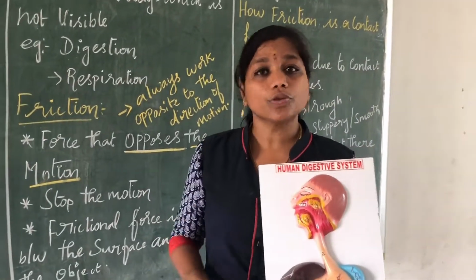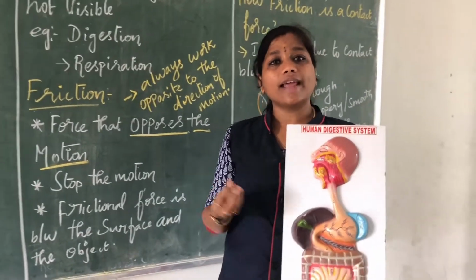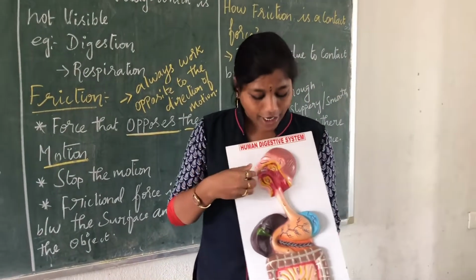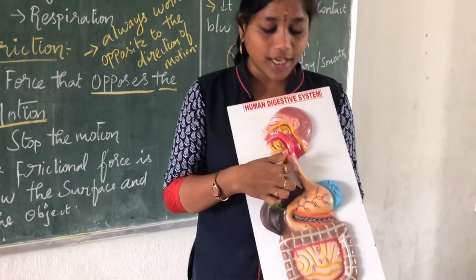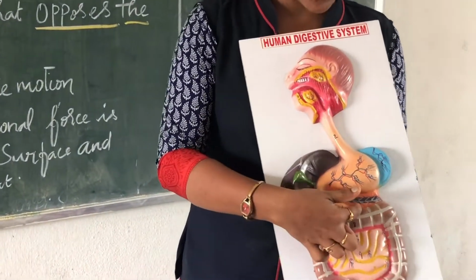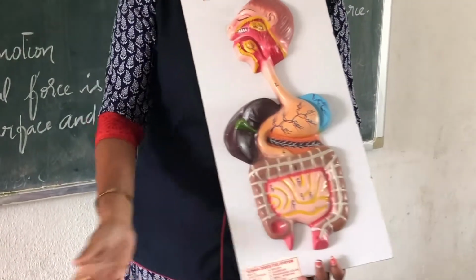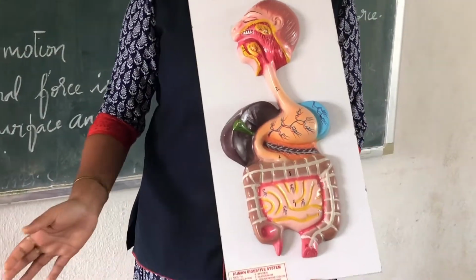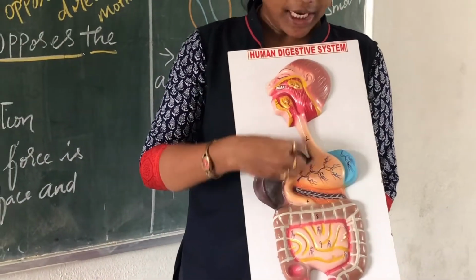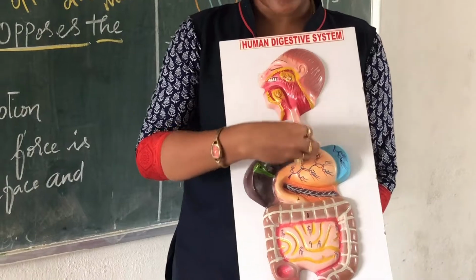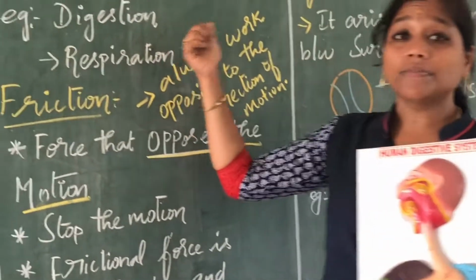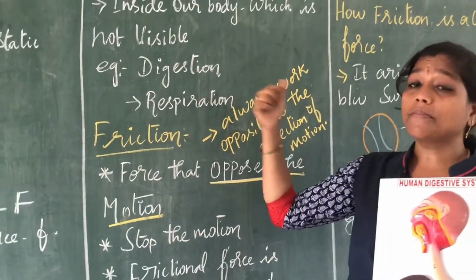Digestion is a process of getting complex substances into a simple form, and from that end process you get energy. What happens when you take in food? It goes through the mouth, reaches the esophagus, then the stomach, then the small intestine, the large intestine, and lastly excretion takes place. Here also the movement will be there. The esophagus is muscular, where the food is taken and passed through all other organs. So in digestion, there is muscular force.